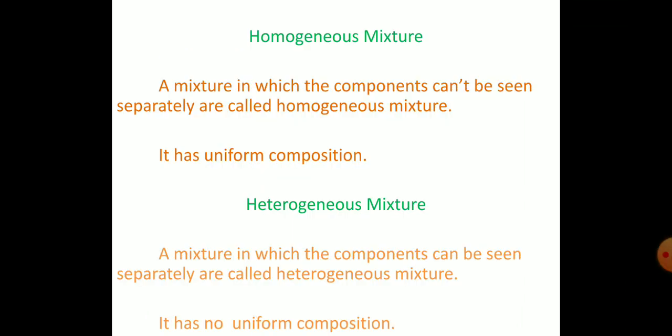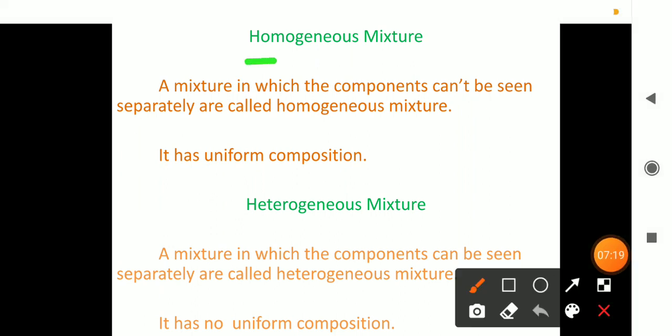Now we can define homogeneous mixture and heterogeneous mixture. First let us see homogeneous mixture. Read the text. What is given? A mixture in which the components cannot be seen separately, which means they will be in the same physical state, is called a homogeneous mixture. So what is a homogeneous mixture? A mixture in which the components cannot be seen separately, which means they will be in the same physical state throughout. Such kinds of mixtures are called homogeneous mixtures.